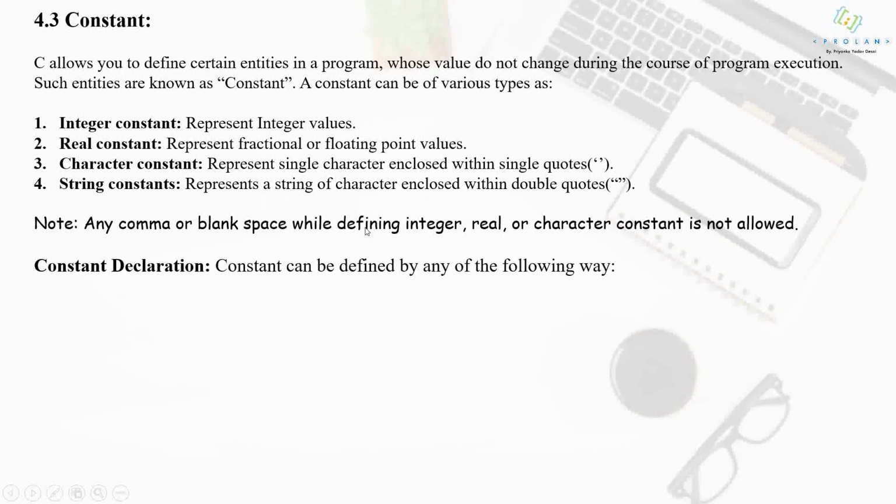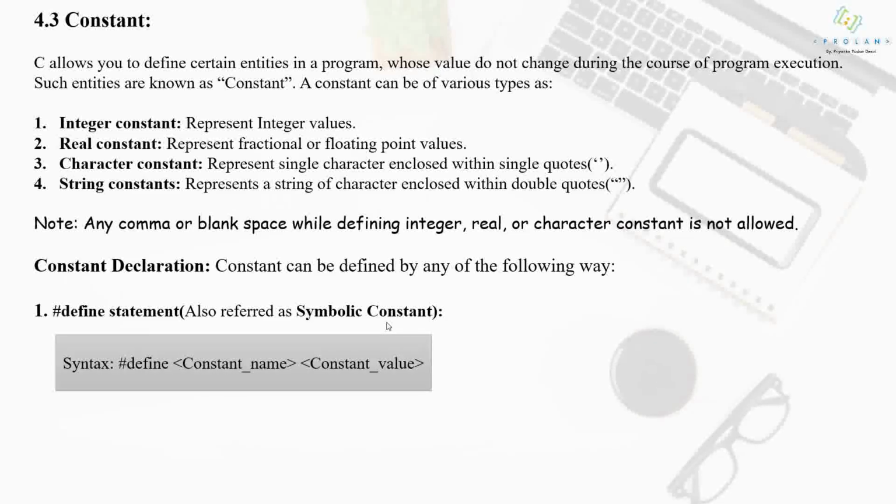So how do you declare a constant in the program? A constant can be defined in any of the following ways. Basically there are two ways by which we can define a constant in the program. First is with the help of the hash define statement. The constants which are defined with the help of the hash define statement are called symbolic constants.